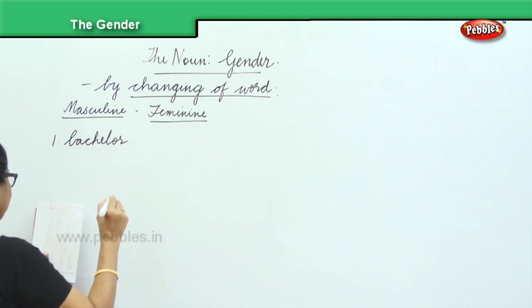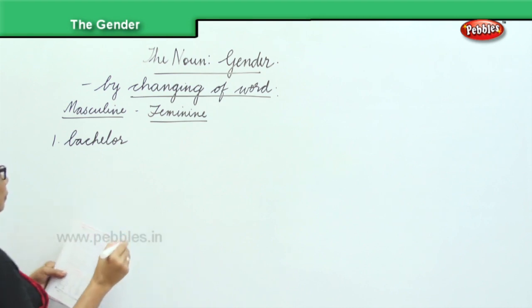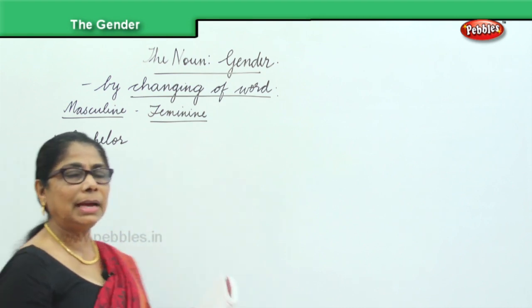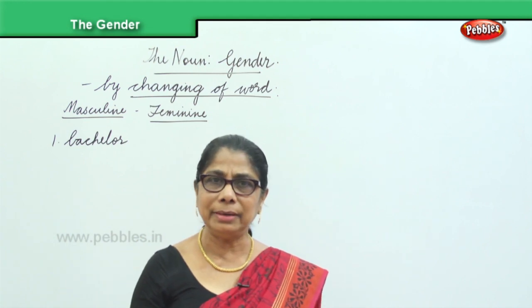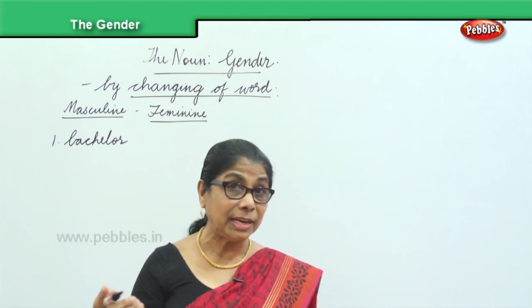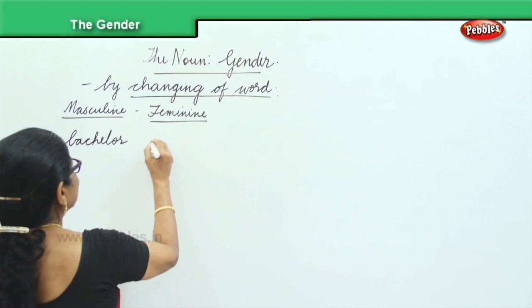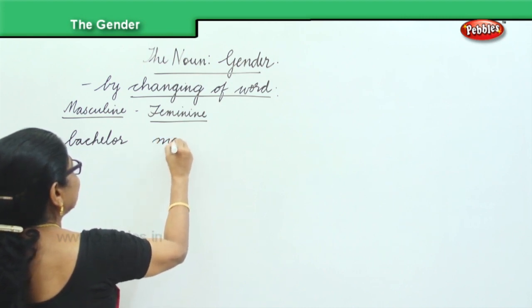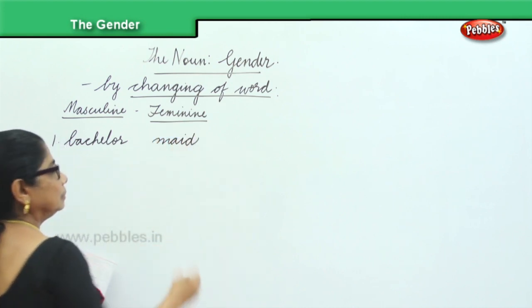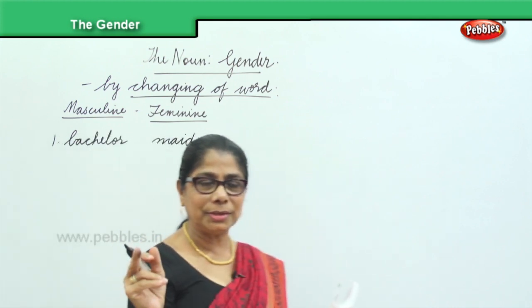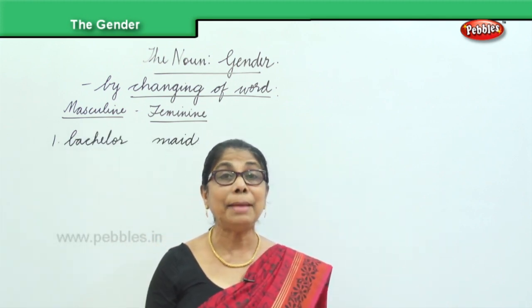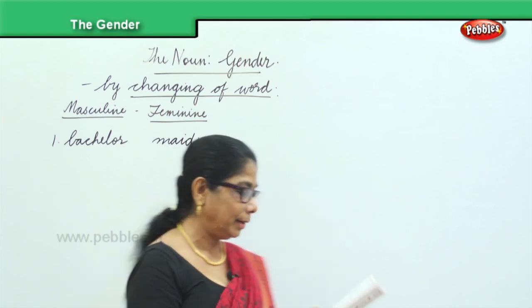A bachelor is a man who's not married. But for the female, a complete change: maid. She's a maid. You can also say spinster. She's a maid. She's not married.